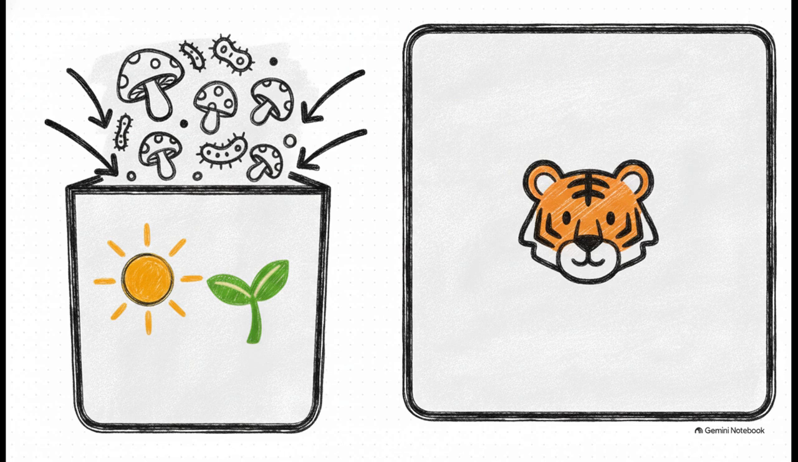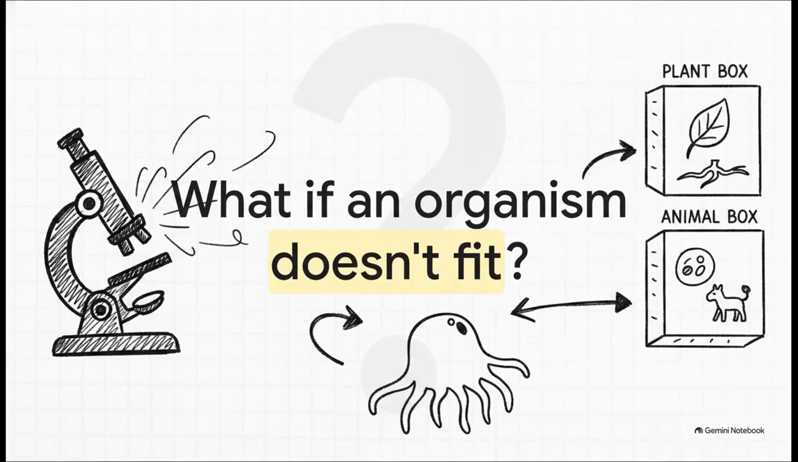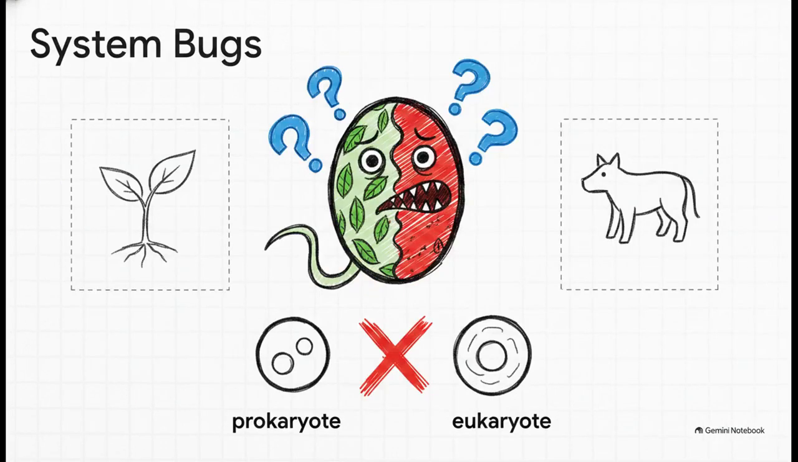At the time, early scientists basically threw literally everything else they found, including bacteria, archaea, and fungi, straight into the plant box. Good enough, right? Well, as our microscopes got better, our worldview got a whole lot wider. So the big question became, what happens when an organism just doesn't fit into the plant or the animal box? Well, you get some major system bugs.